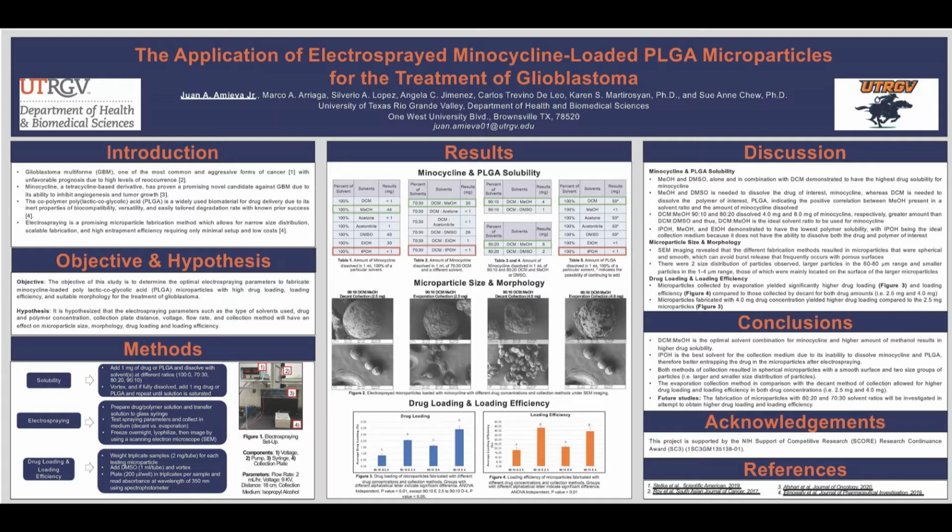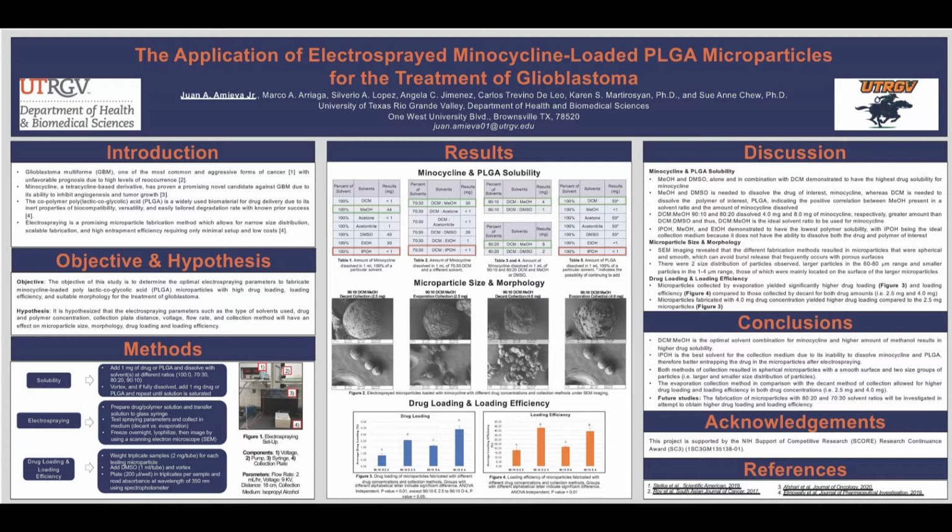For our results, we can see here, for minocycline and PLGA solubility, there are 5 different tables. The first one describes the amount of minocycline dissolved in a milliliter of 100% of all solvents. Now, as you can see highlighted in green, methanol was the highest, that yielded 44 milligrams of drug solubility. If we moved on to a 70-30 ratio with all solvents with DCM, DCM and methanol, again, were the ones that yielded the highest drug solubility.